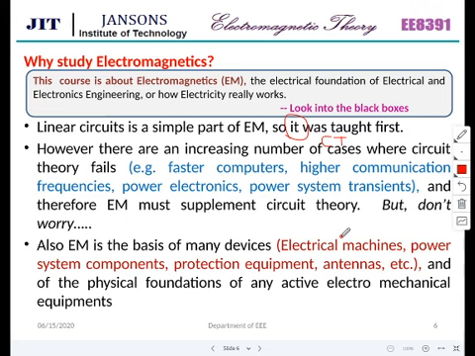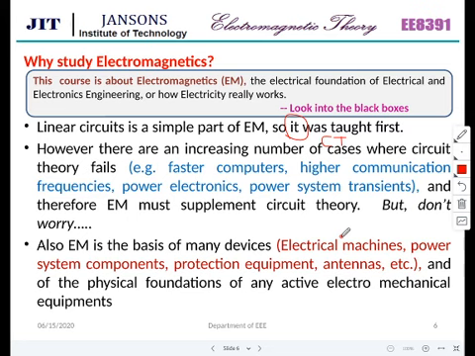However, there are an increasing number of cases where circuit theory fails: computers, higher communication frequencies, communication transmission lines, power electronics, power system transients. Circuit theory will not work there. In all the theorems of circuit theory, we say that for a linear bilateral network, that is how the statement of the theorem starts.